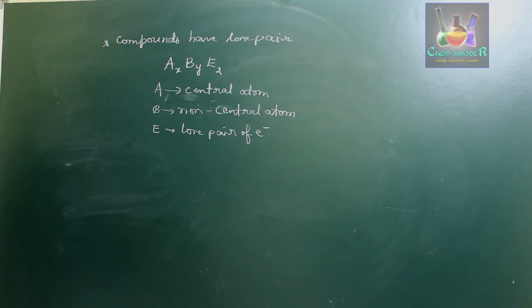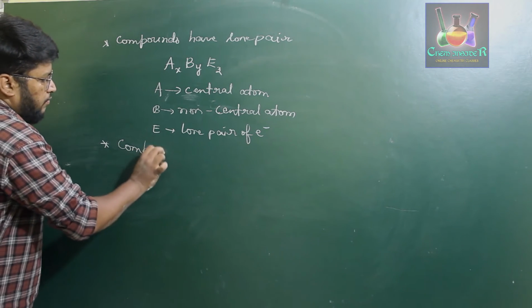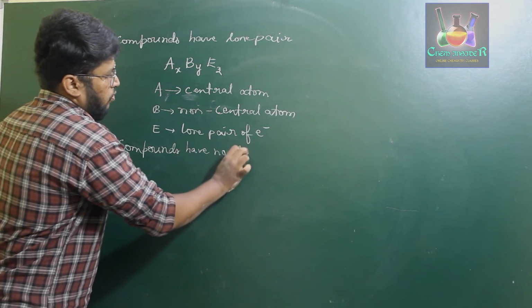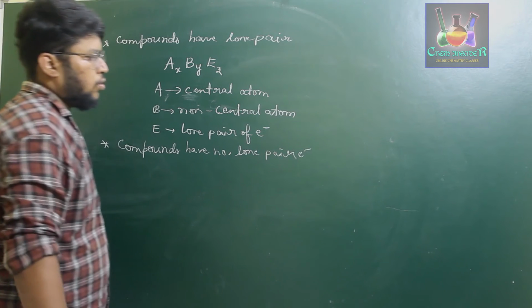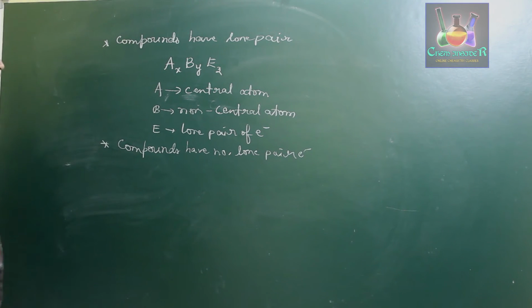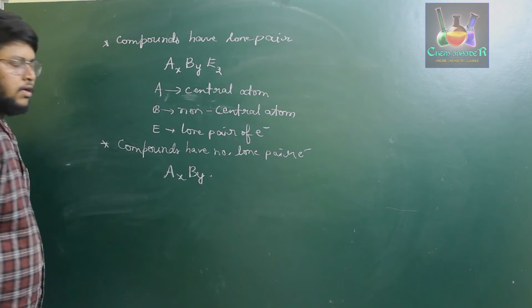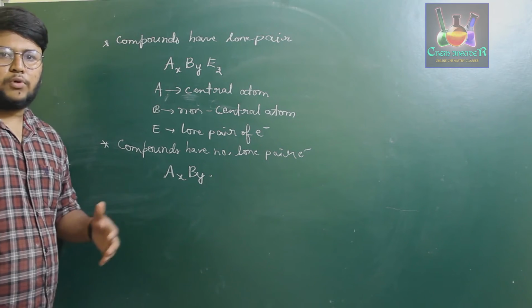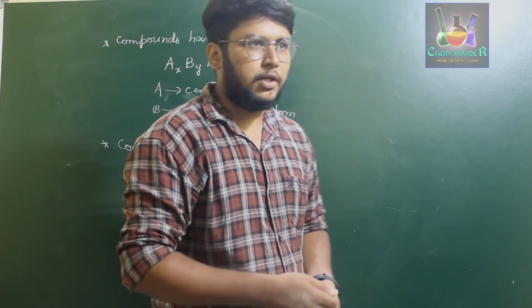If compounds have no lone pair of electrons present in the compound, then they are denoted by the formula AxBy. Certain compounds with certain molecular formulas will denote a certain type of geometry.